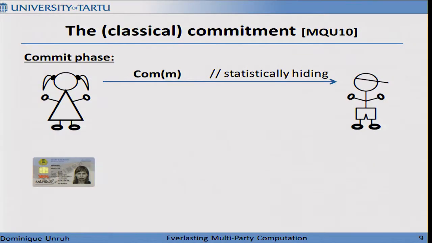The first step would be, if we commit to a message M, we commit to the message M using a statistically hiding commitment. That's fine so far because it doesn't leak the committed message.